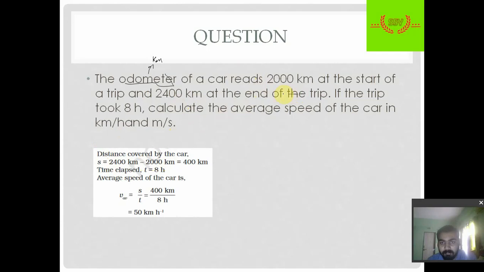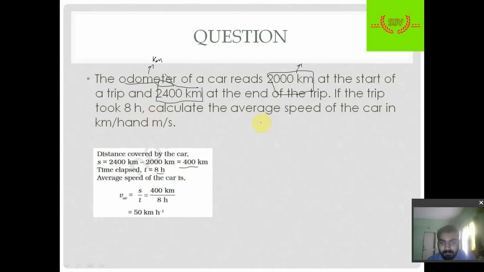The odometer reads 2000 km at the start, meaning when we start the car the odometer shows 2000 km, and at the end of the trip it shows 2400 km. That means the distance traveled by the car is 400 kilometers. Time taken is 8 hours.